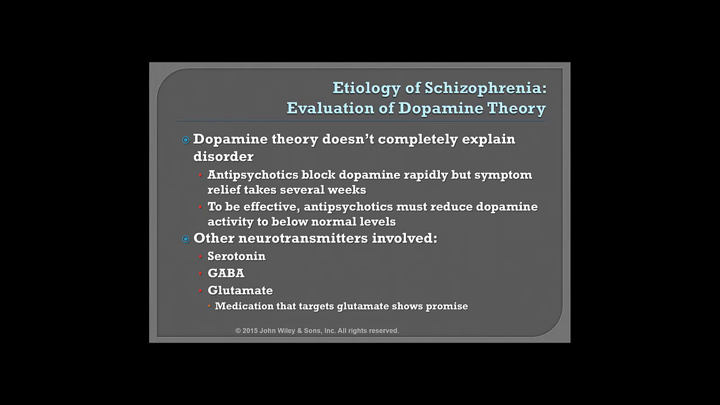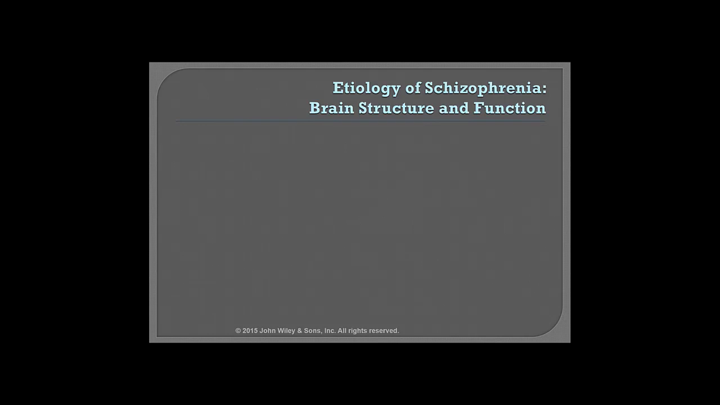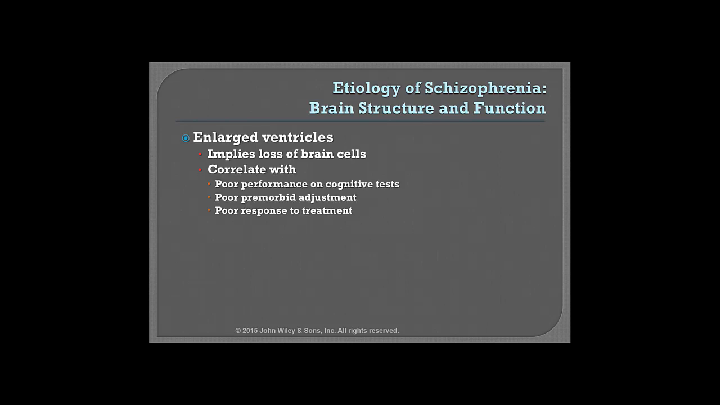Slide 21. Another potential theory to explain schizophrenia looks at brain structure and function, particularly at enlarged ventricles. This has been done in postmortem studies. Postmortem studies are dissections that happen after the individual dies. The brain has 4 ventricles that are filled with cerebrospinal fluid. When they are large, it implies the loss of brain cells. This loss of brain cells is correlated with poor performance on cognitive tests, poor premorbid adjustment, and poor response to treatment.